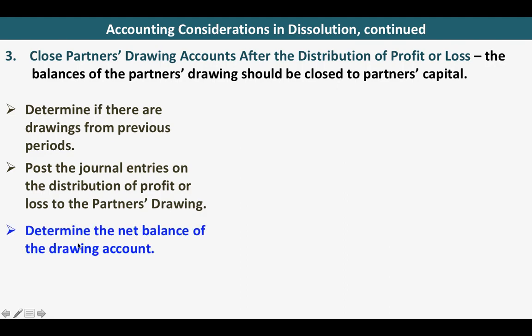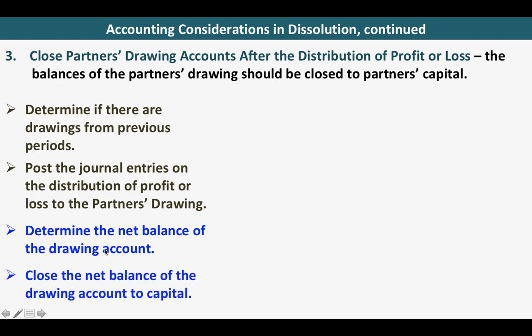Normally in classroom problems, we will be considering the previous period's drawings and the distribution of profit in getting the net balance of the drawing account. After that, we will now close the net balance of the drawing account to capital.